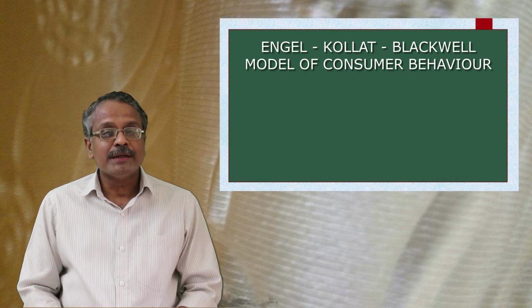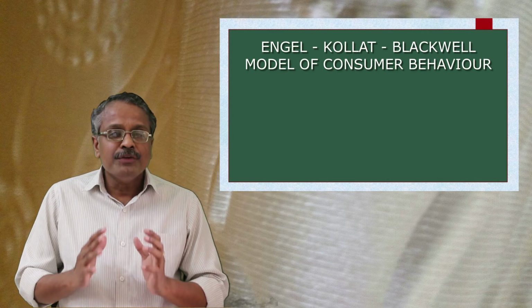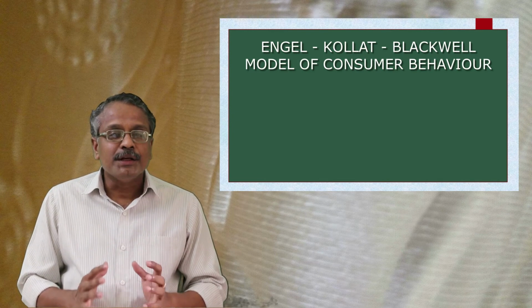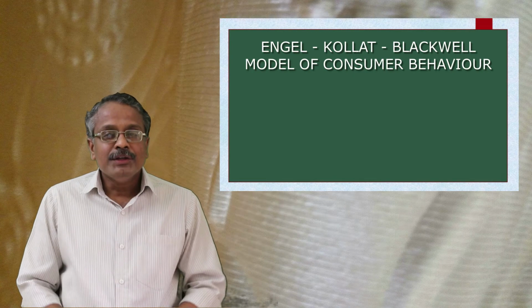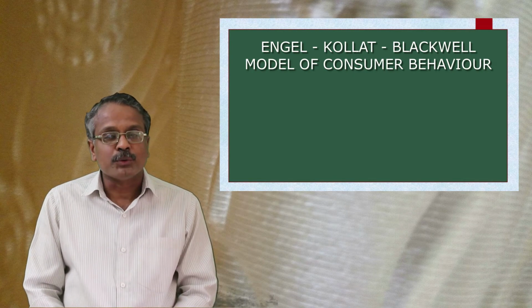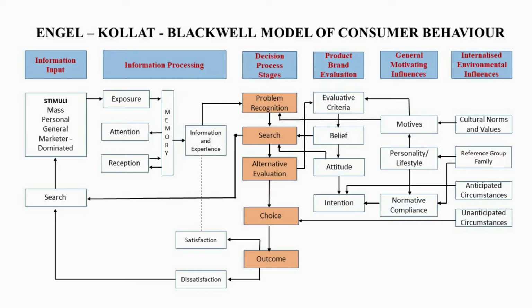These decision making steps have been effectively used in this EKB model, and it is the core area of the model also. We can see these steps in the middle of the diagram as the third stage of the model.